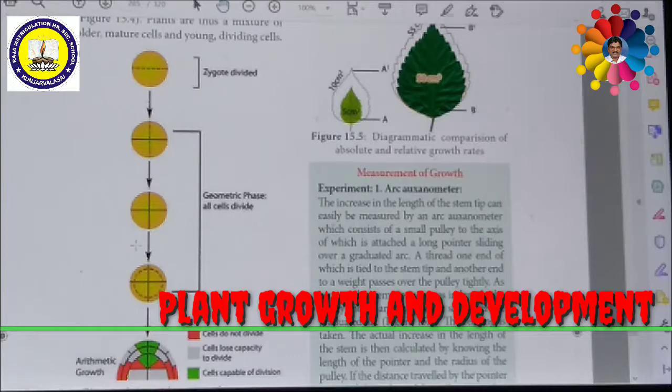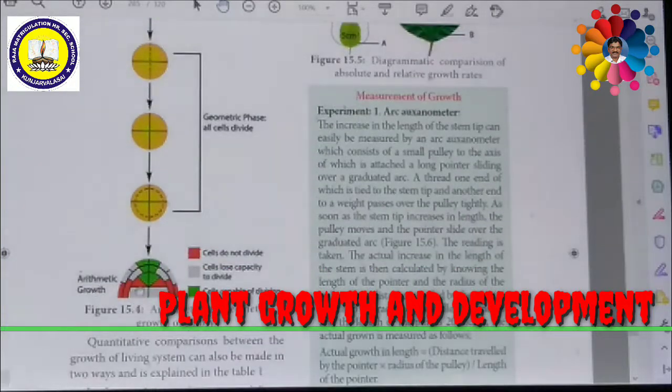Look at this picture, which shows the tip, that is meristematic tissue, which is in a continuous state of division. These are the meristematic divisions of cells present at the tip. After this point, growth slows to the arithmetic type, but some of the new cells that are produced can develop into their mature condition and begin carrying out specialized functions. They temporarily or permanently stop dividing. So this type of growth is called both arithmetic and geometric growth in the embryo.